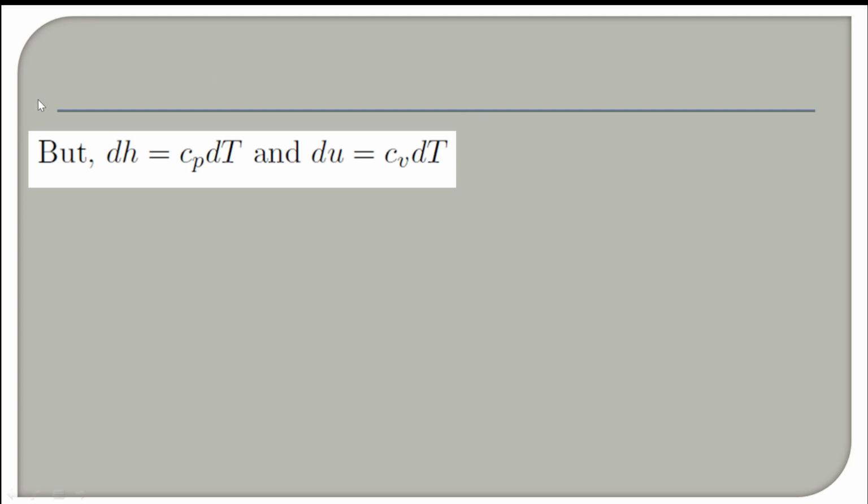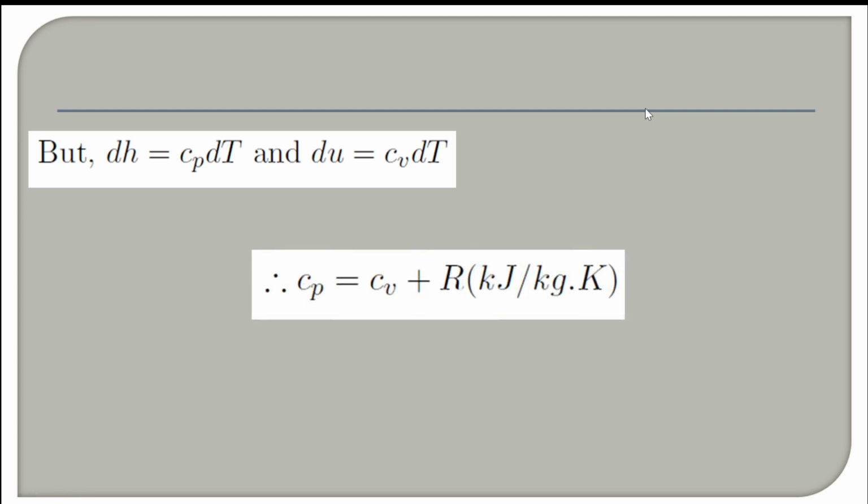From those relations, we can write the change in enthalpy as Cp dT and the change in internal energy as Cv dT. So you can substitute these in the previous expression. You will get Cp dT equal to Cv dT plus R dT, where dT gets cancelled from all the terms. So finally, you will arrive at Cp is equal to Cv plus R, or Cp minus Cv equal to R.